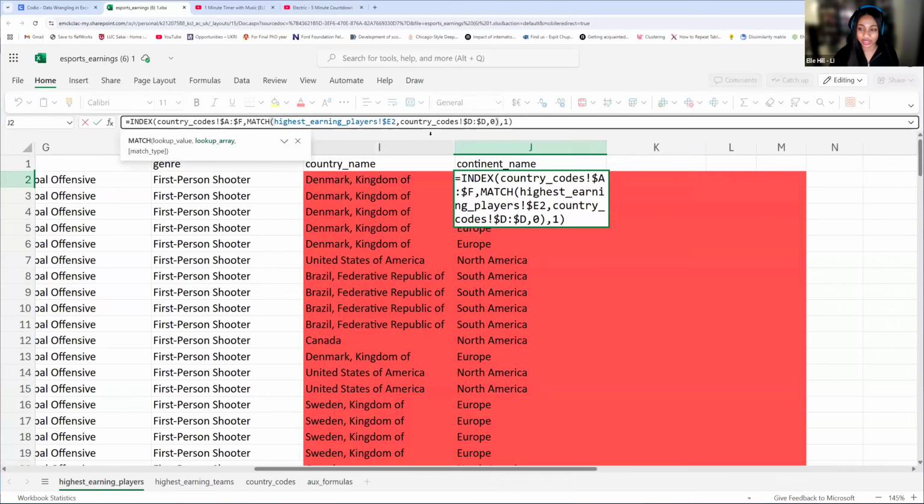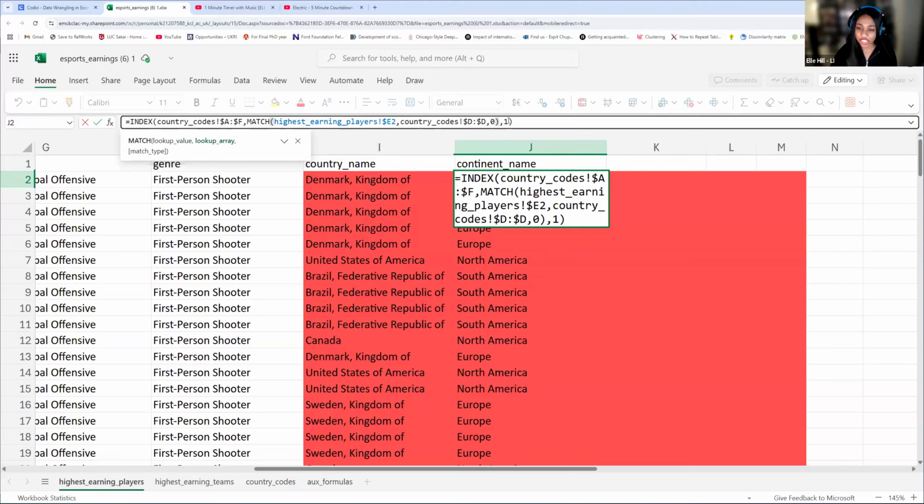This column in match, this lookup array, is also going to stay the same. All the information is staying the same. Again, just one more time. The array is going to stay the same. This is the information we're looking through. Lookup value stays the same because we need to know this country code to find this information. And the lookup array stays the same because the country codes live in column D.